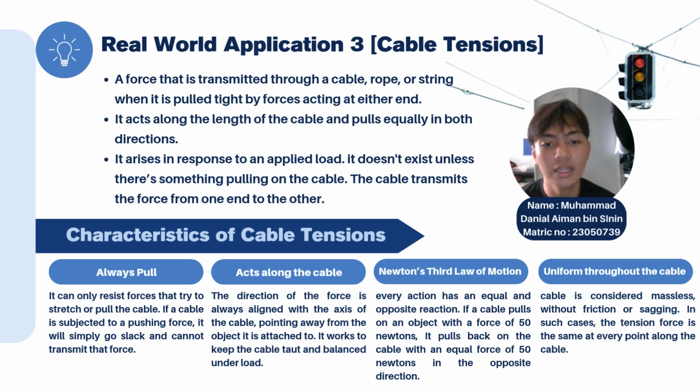The third one is it follows Newton's third law of motion. Every action has an equal and opposite reaction. If a cable pulls on an object with a force of 50 newtons, the object pulls back on the cable with an equal force of 50 newtons in the opposite direction. The last one is it is uniform throughout the cable. The cable is considered massless, without friction or sagging. In such cases, the tension force is the same at every point along the cable.